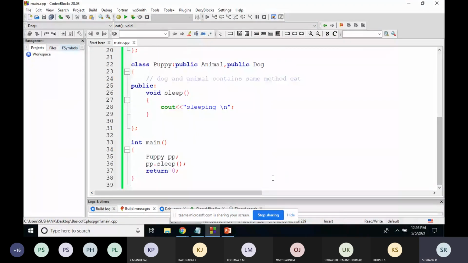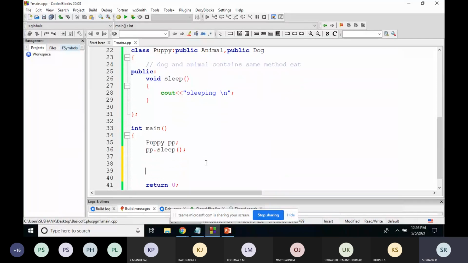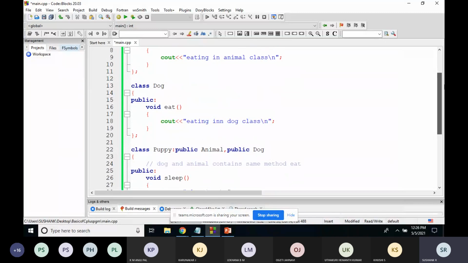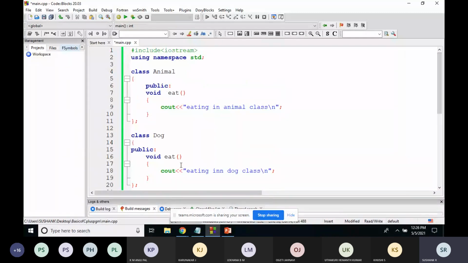But what will happen if I try to execute puppy dot eat? This eat function is there in the animal class, and the same eat function is there in the dog class.